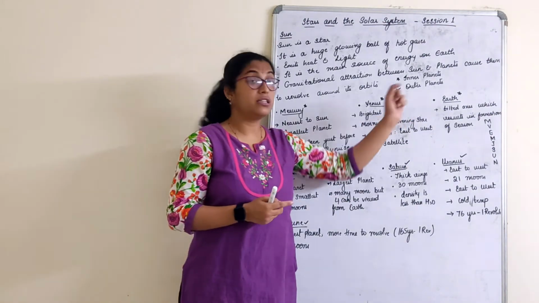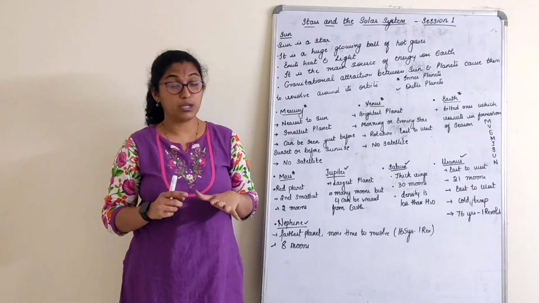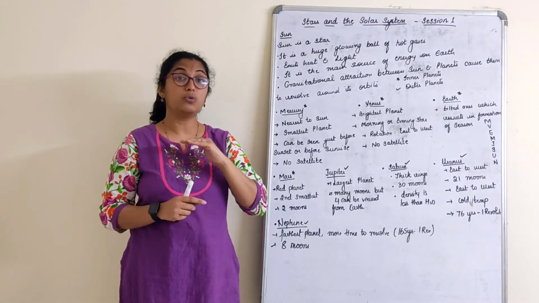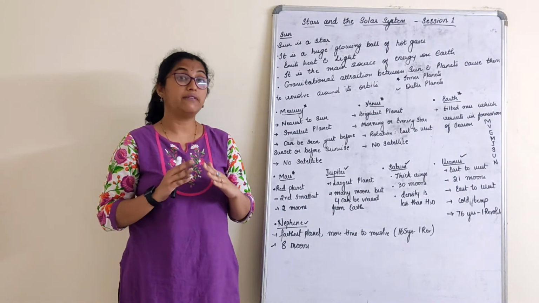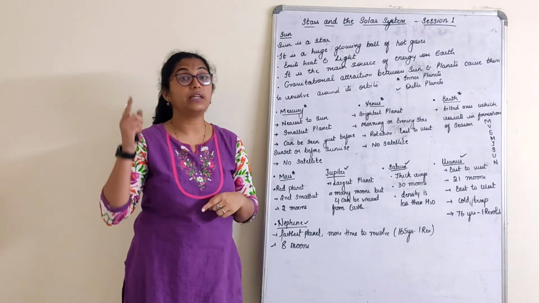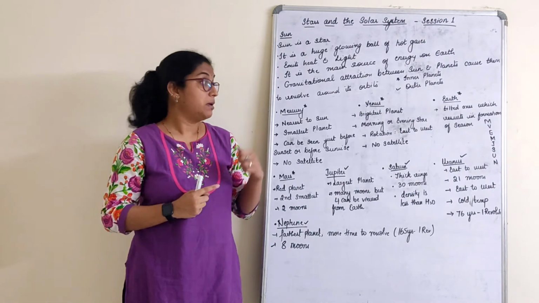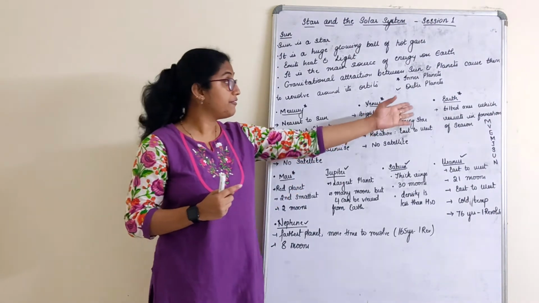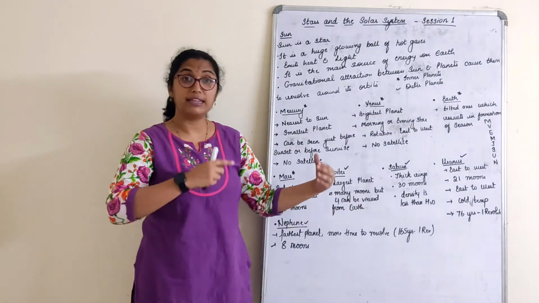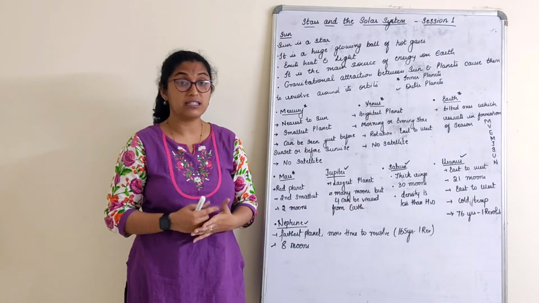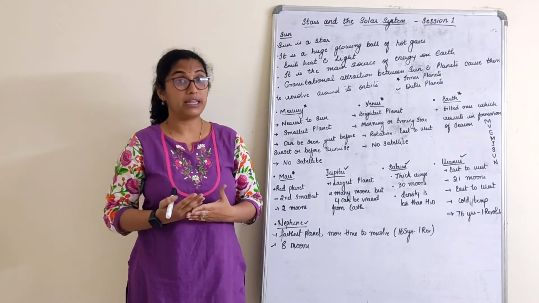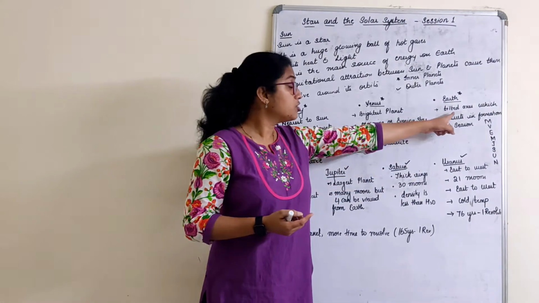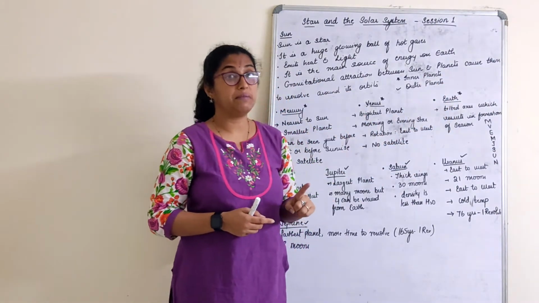So another reason for life on the Earth is the atmosphere, of course, but also the ozone layer. The ozone layer will not allow the harmful UV rays to enter our Earth. For example, on any other planet, there may be an atmosphere and life could exist, but there is no ozone layer, right?